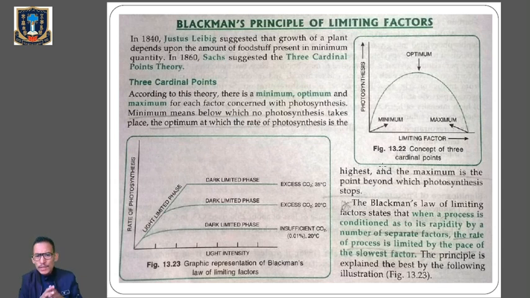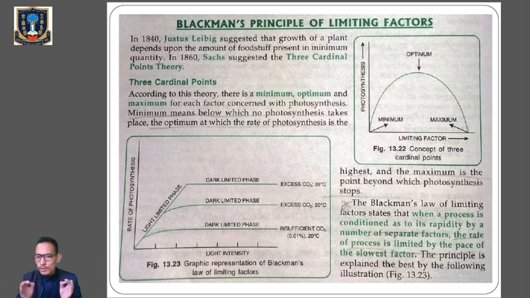Okay, so minimum means that particular value where there will be no photosynthesis. Clear? Where photosynthesis does not take place. At optimum, the rate of photosynthesis is the best, it will be highest, and at maximum, the process of photosynthesis will stop. So these are the three cardinal points: minimum, where there will be no photosynthesis; optimum, where we will find the best rate of photosynthesis; and maximum, after which the photosynthesis will stop. Clear?